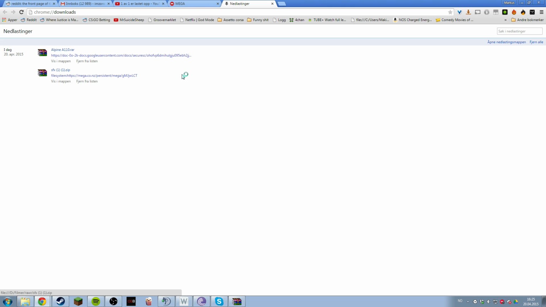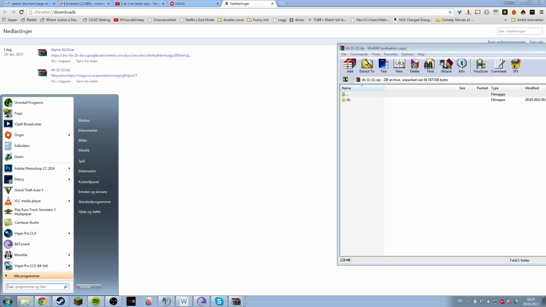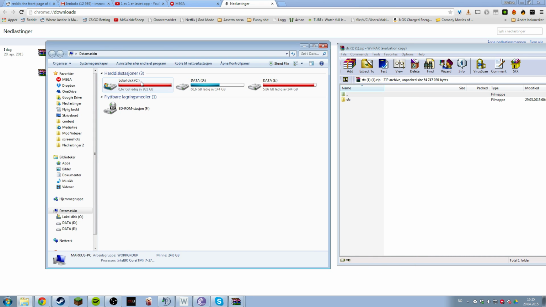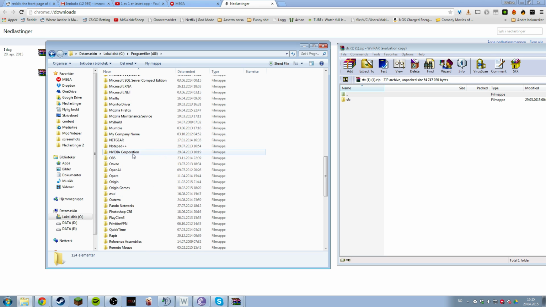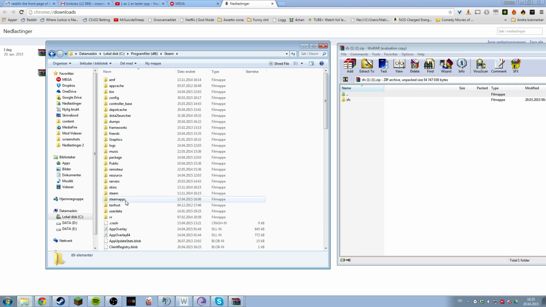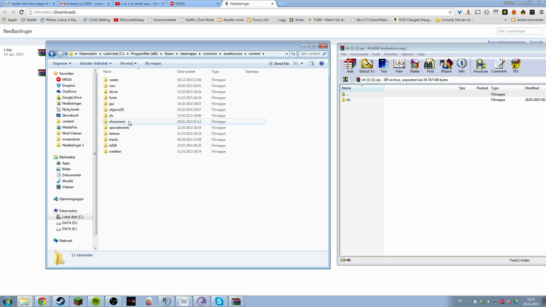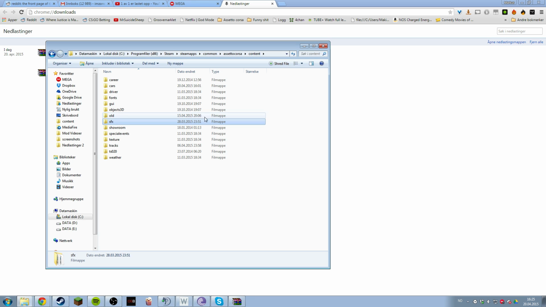So let me open up the sound effects file. Let's find the place we should extract these sound effects. Go to your local disk C, go to your program files, go to Steam apps, common, Assetto Corsa, and then content. Here's the main step. Just rename your old sound effects folder to like old or something, it doesn't matter what you call it. Just drag this in and sounds should be fixed.